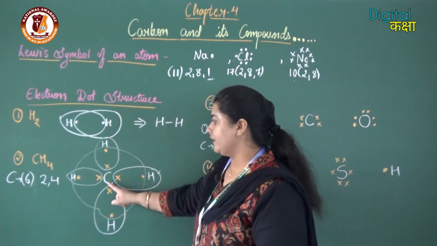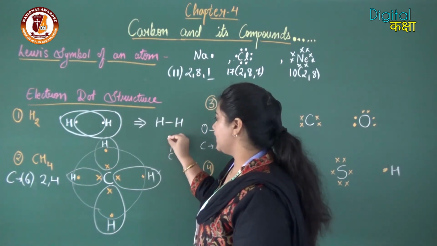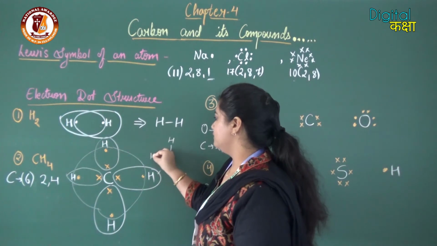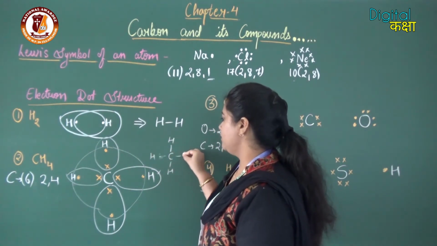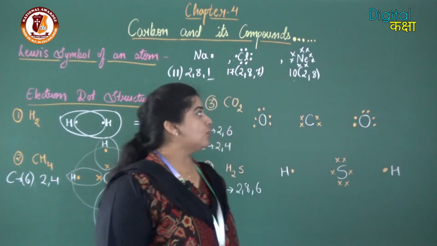And everywhere between carbon and hydrogen there is a single bond, so the structure is like this: CH, CH, CH.